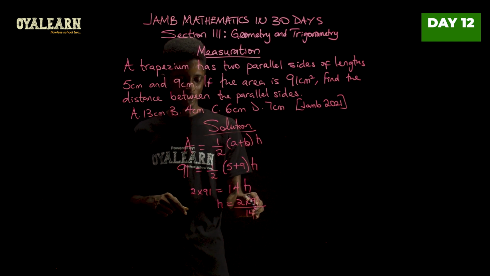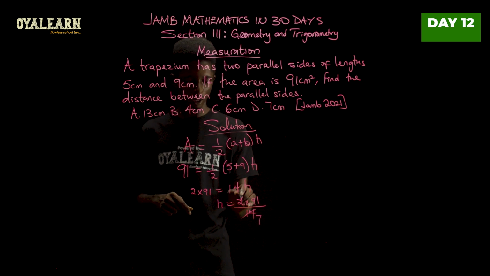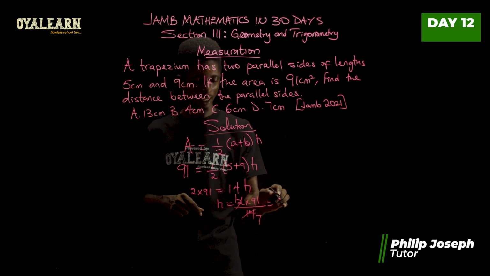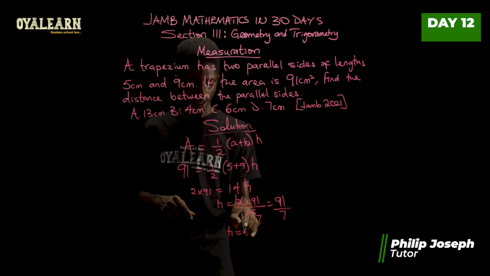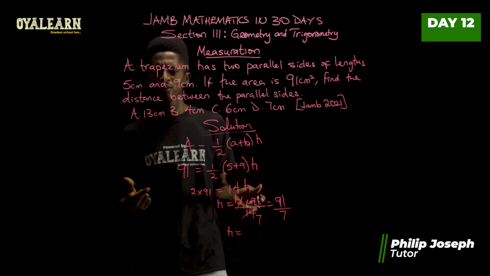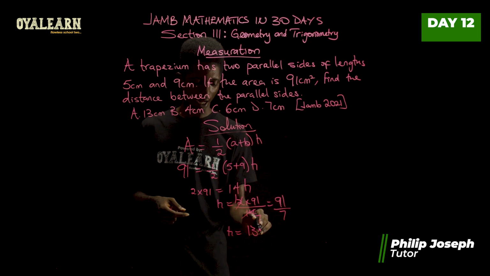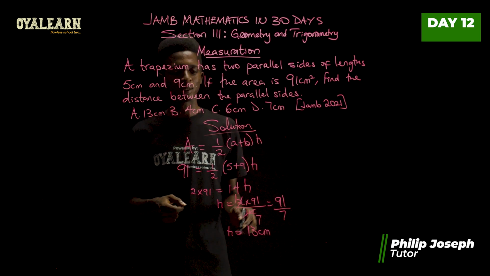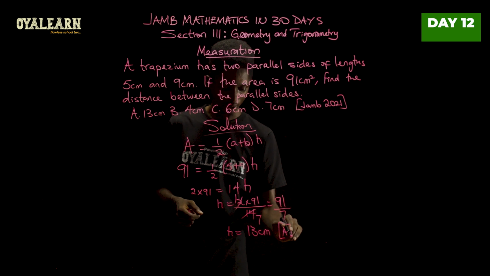So we see here that 2 goes here 7 times, while 2 here is 1. So we are left with 91 over 7. And 7 times 13 gives us 91. So that means 7 will go in 91 13 times. So we'll have 13 centimeters. So the correct answer is in option A.